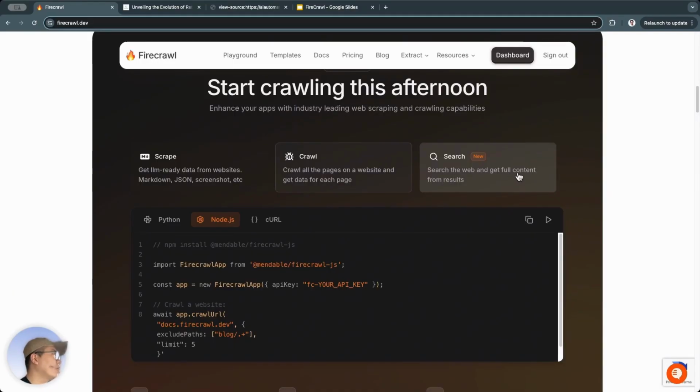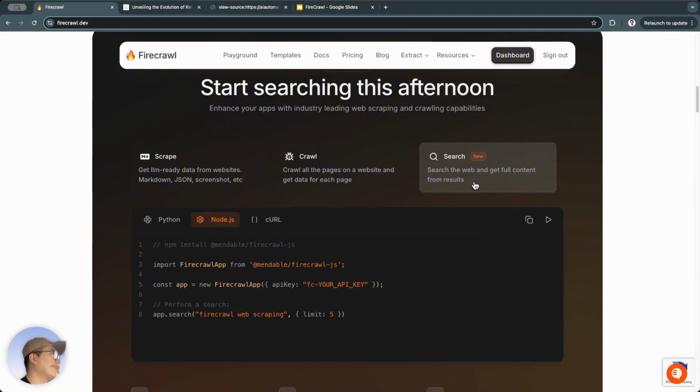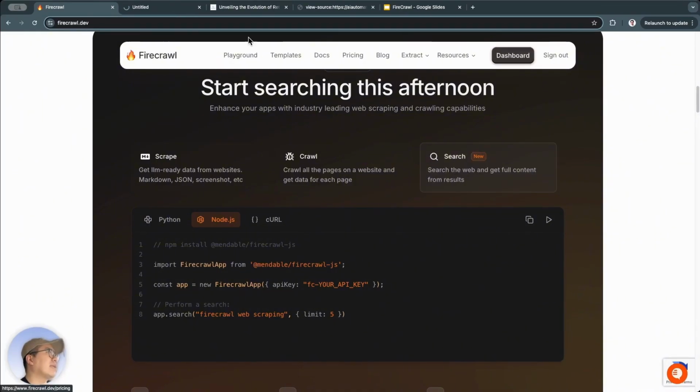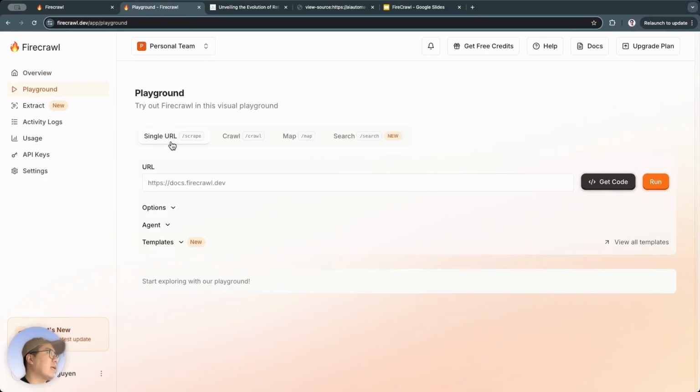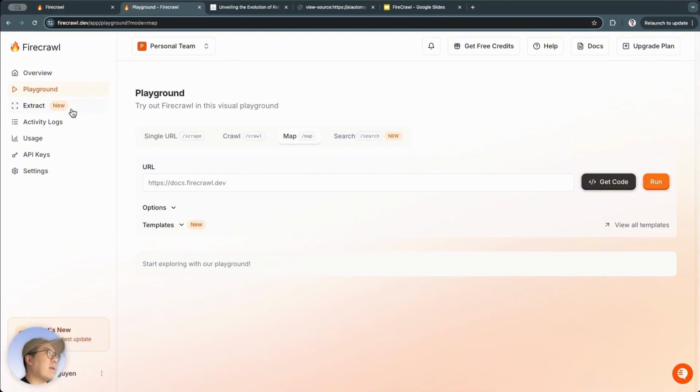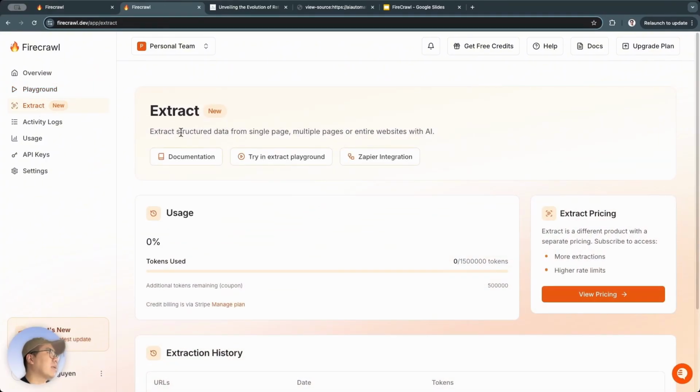So what about search? Search means looking up on the web and retrieving all the content from the search results. This is actually a pretty new feature. Besides these two, there are actually two more features. If you log into the dashboard, you'll see them. I'll go to the playground section. There's also this map. First is the map, and second is extract, which means extracting data from websites.